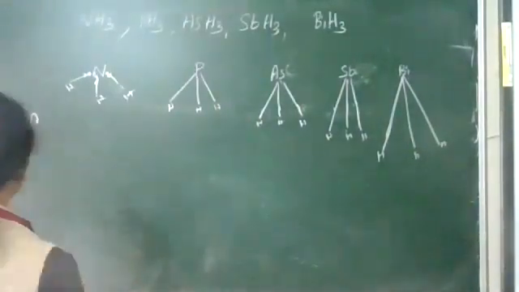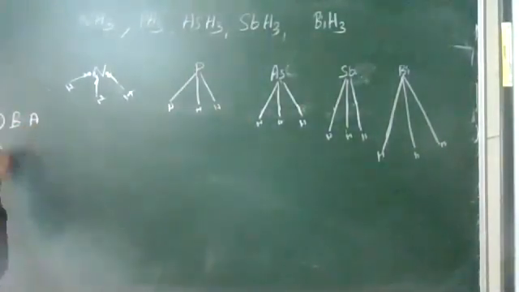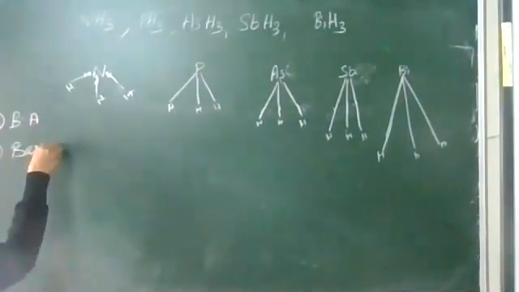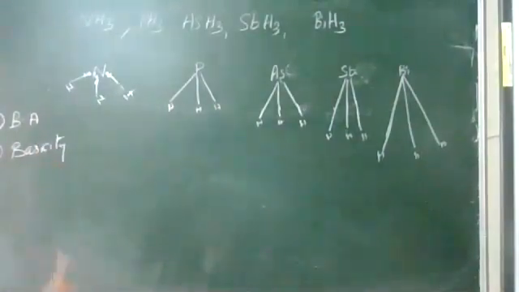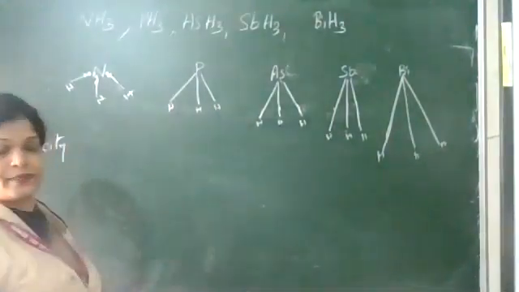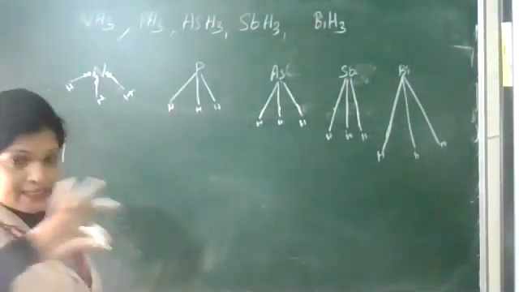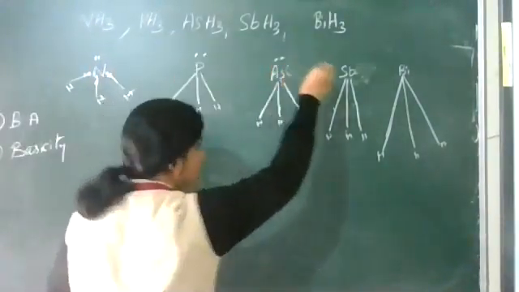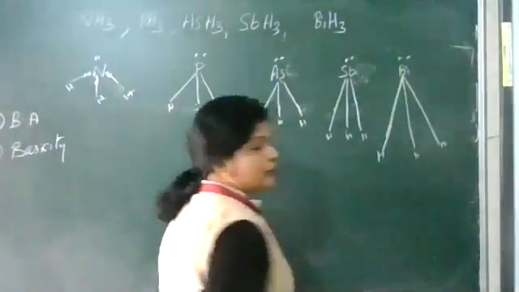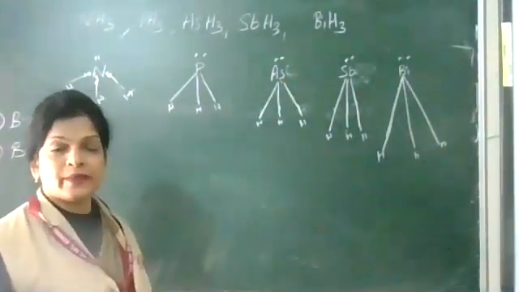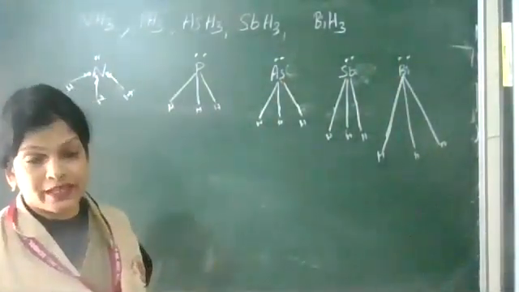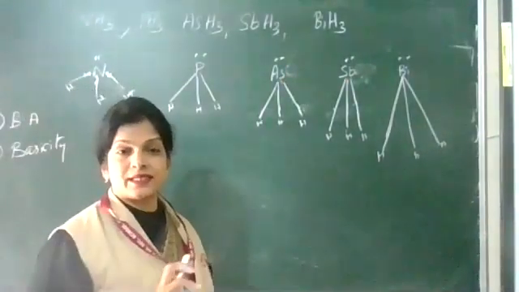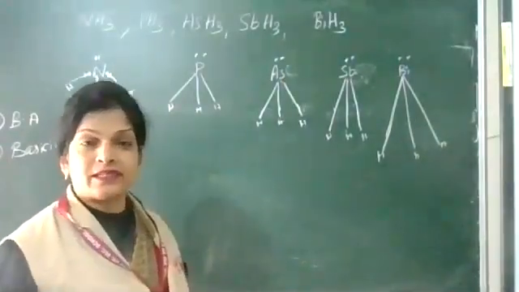Basic character. Number 2. Ammonia is the most basic because of its small size, and its lone pair. Which will give this lone pair very easily? Ammonia, because electron density is concentrated on the small size of nitrogen.